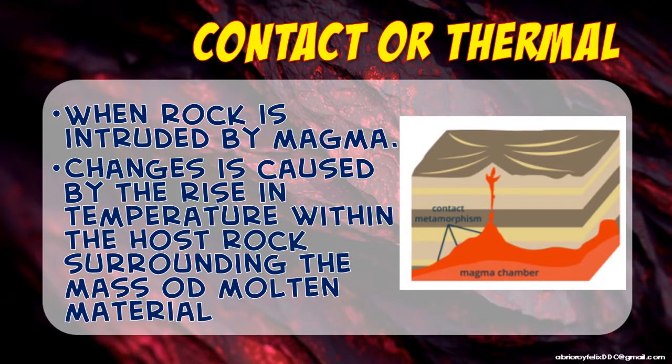Contact or thermal metamorphism is when rock is intruded by magma. Changes are caused by the rise in temperature within the host rock surrounding the mass of molten material. As you can see in the image, class, contact metamorphism occurs where there is interaction, or actual contact, with the source of your high temperature, your heat or thermal energy, to your parent rock.